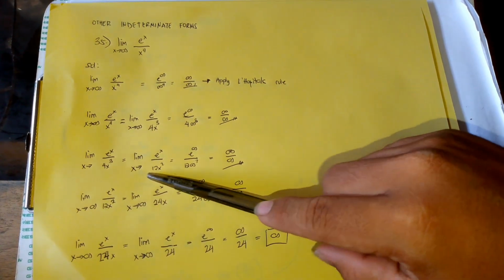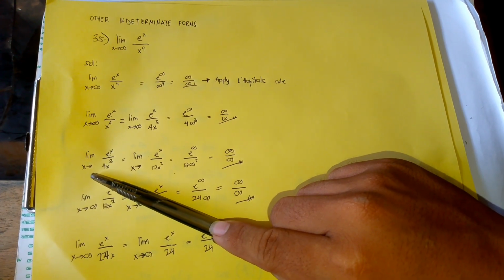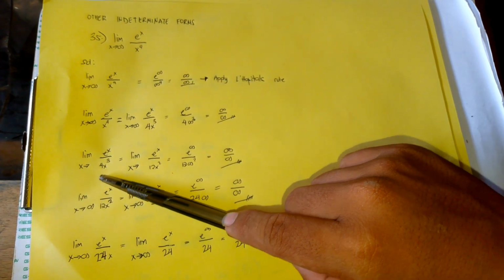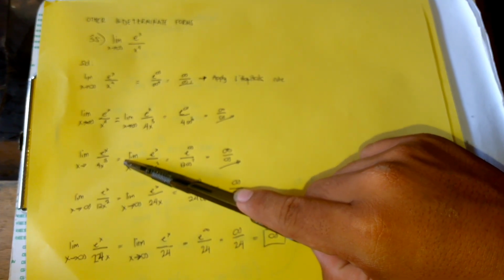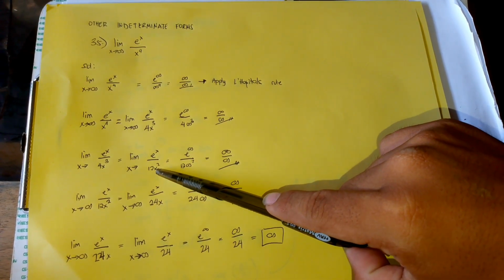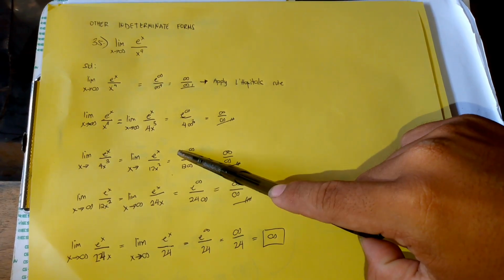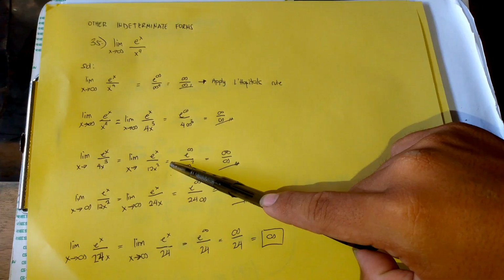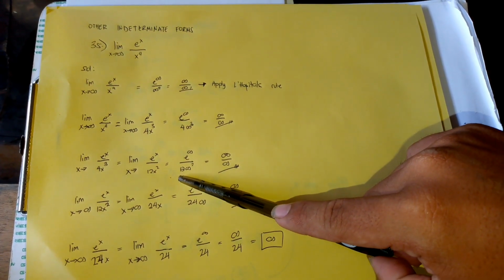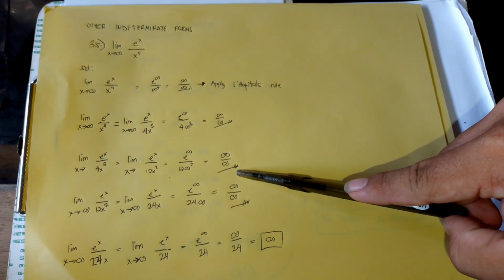So next is the limit of e to the power of x over 4x cubed as x approaches infinity. We derive, so it becomes the limit of e to the power of x over 12x squared as x approaches infinity. So substitute the value of x. We have e to the power of infinity over 12 infinity squared, which is equal to infinity over infinity. So we use L'Hopital's rule again.